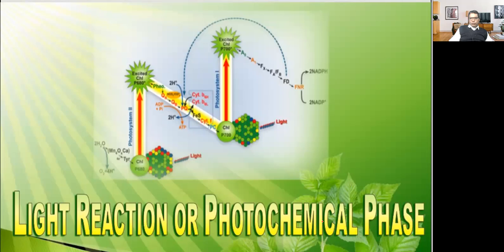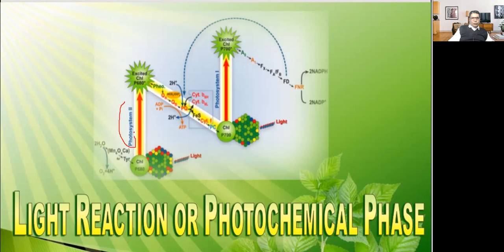Light reactions are the photochemical phase. Now we'll be learning that light reactions are the photochemical phase. If we see this diagram, light is absorbed by this plant, and these are the photosystems. This is photosystem second.